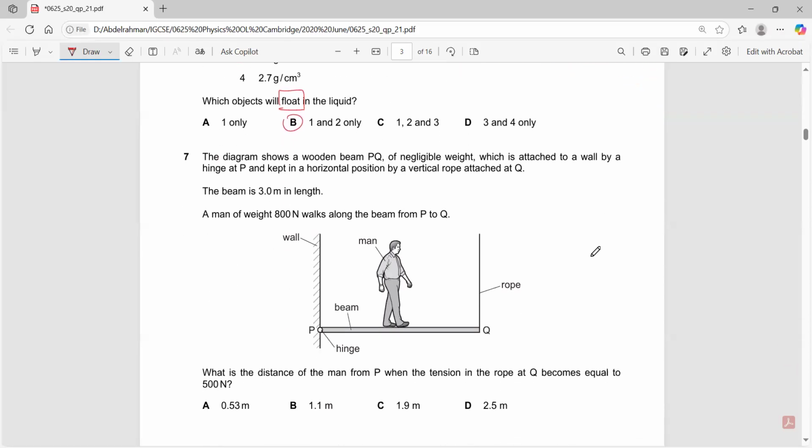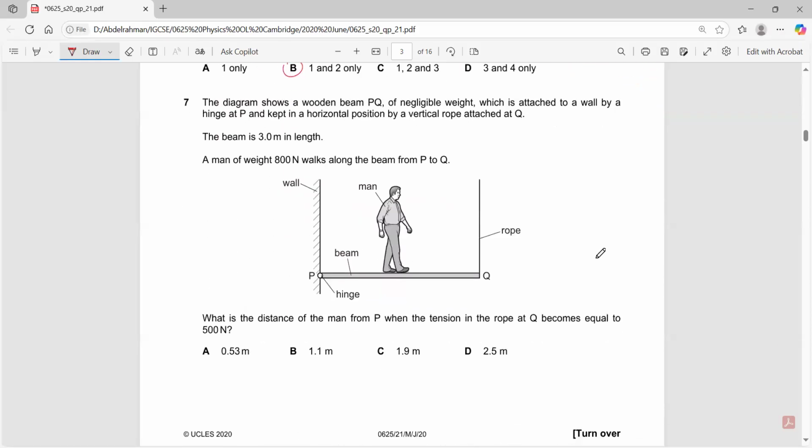The diagram shows a wooden beam PQ of negligible weight. So we'll consider the weight to be 0. The beam is 3 meters in length. The man has a weight of 800 newtons. His weight is 800 newtons. What is the distance of the man? We need to find the distance of the man.